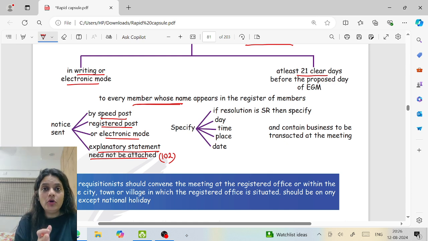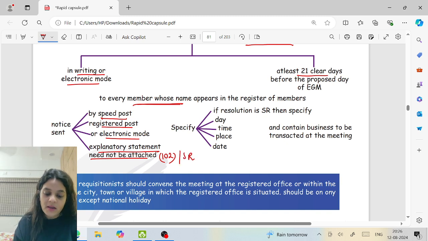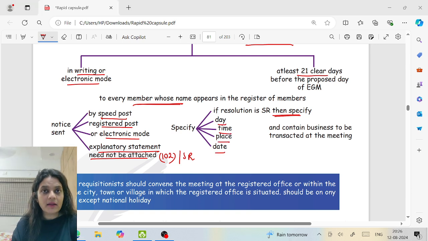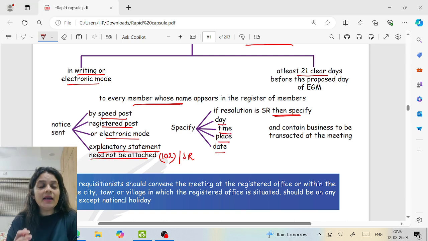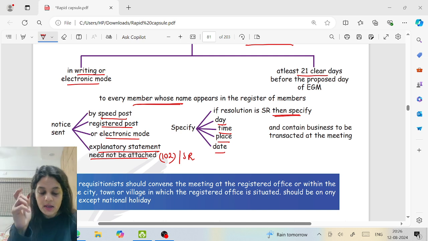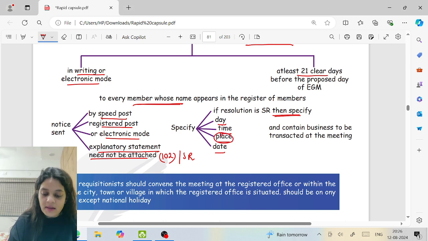If you remember, I told you, they have to say what is the requisition, but why the requisition, they don't have to say. So explanatory statement need not be attached. But if the resolution is a special resolution, they must specify. It will specify the day, time, place, and date of the meeting. The notice will specify the day, time, date, and place of the meeting. And when the meeting is called by the requisitionist, the place is, right?